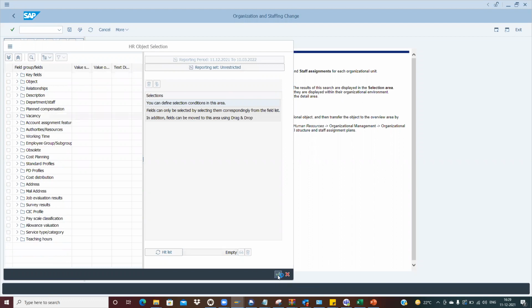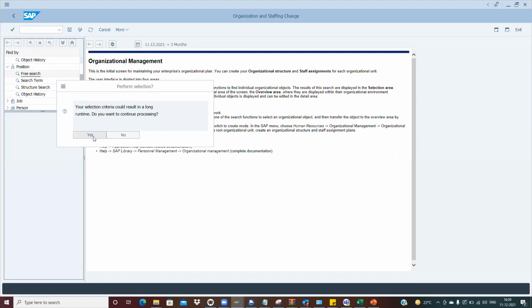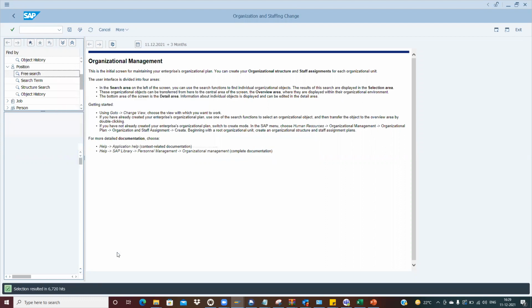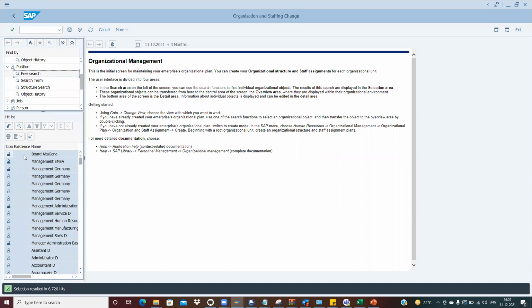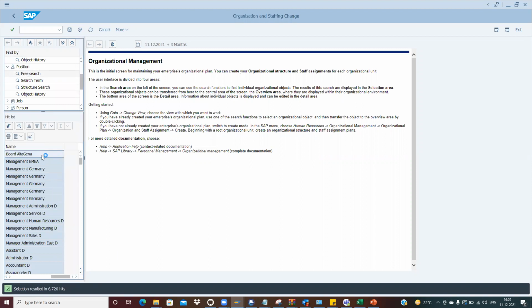What is this? It is checking some authorization check. If I just double click on this.